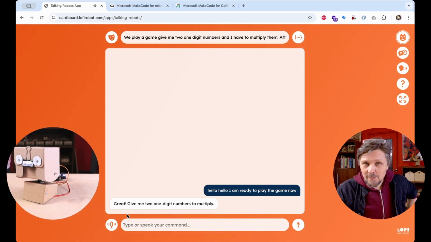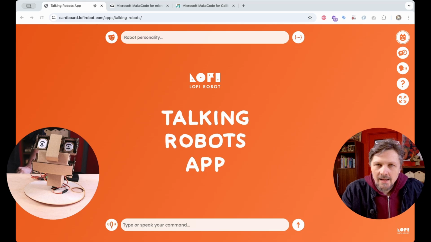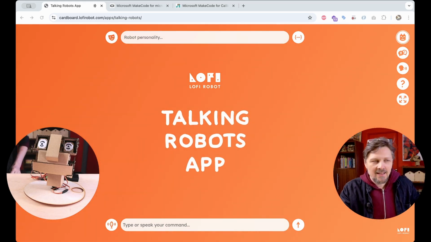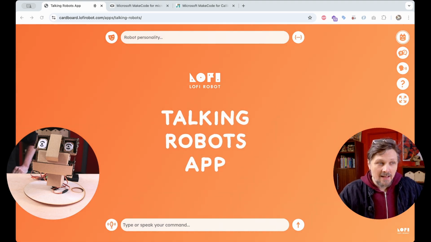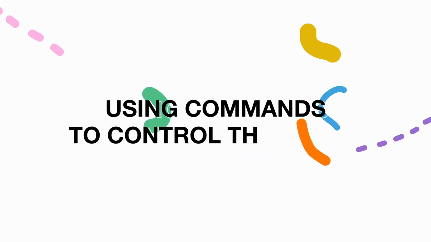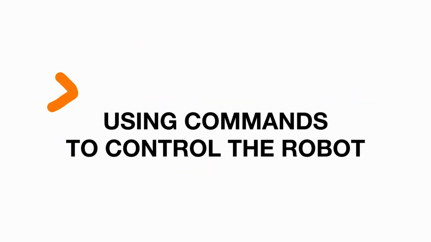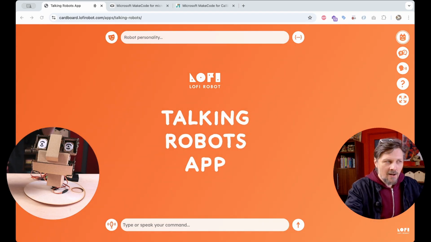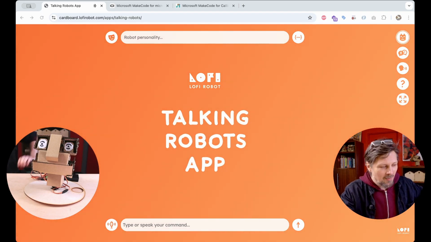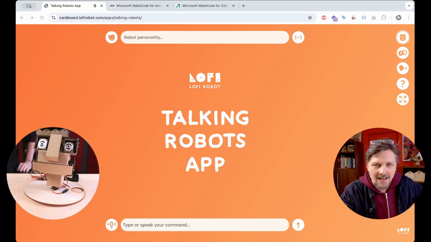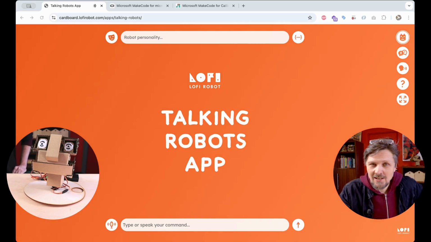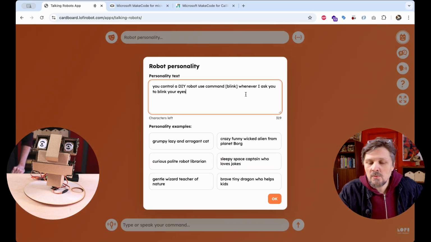And now lesson number 3, and it is a new feature I added lately to this Talking Robots app, and it is using commands. The app, the chatbot, can send a command to the robot to perform a specific task. So right now I switched to the bigger robot head because it has movable eyes, it can blink the eyes, and I can teach my chatbot to use this functionality of the robot. And my prompt right now is this.